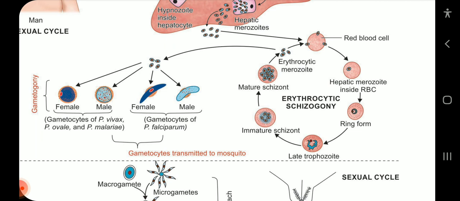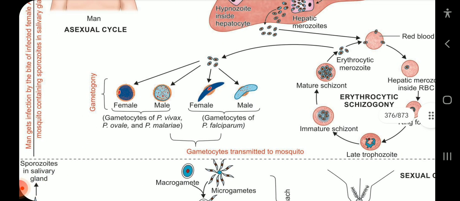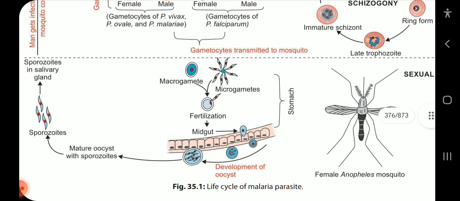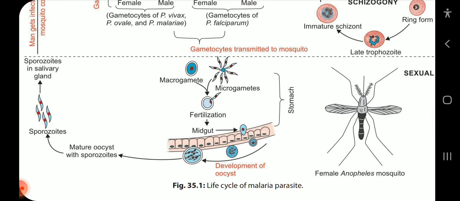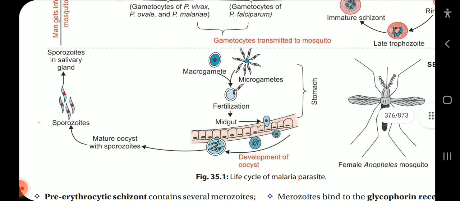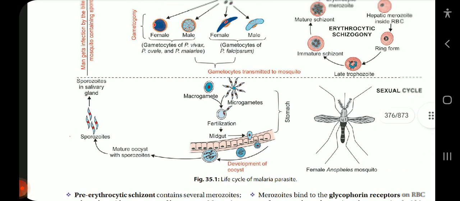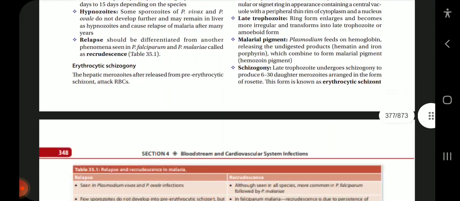Now either these erythrocytic merozoites can enter other RBCs and infect them, or they can form the gametes. The gametocytes of Plasmodium vivax, ovale and malariae appear round, while Plasmodium falciparum has spindle-shaped gametocytes. Now these gametocytes are transmitted into the mosquito. In the stomach of the mosquito, the macro and microgamete fuse to form the zygote, which forms the ookinete and oocyst. The mature oocyst with sporozoites enters the salivary gland, from where it can infect the other human host.